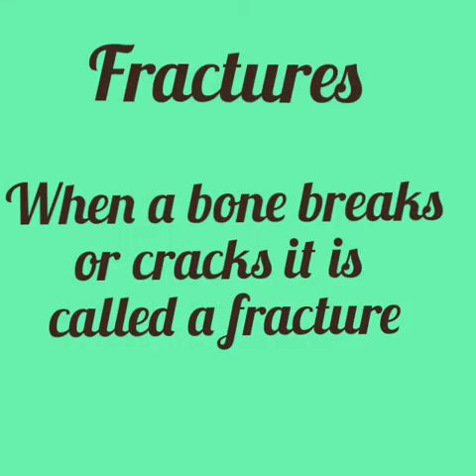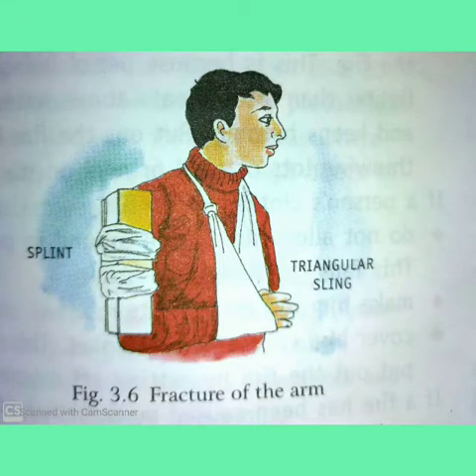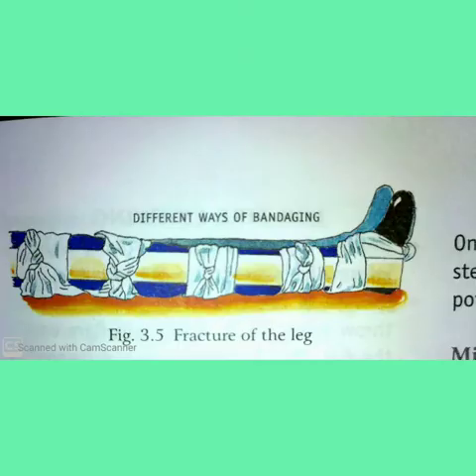When a bone breaks or cracks, it is called a fracture. This can cause unbearable pain. Do not try to move the patient or touch. The fractured area needs a rigid support called splint. A splint will prevent displacement of the bone and help avoid injuries to the surrounding area. We can use a newspaper, a magazine or a cardboard as a splint.